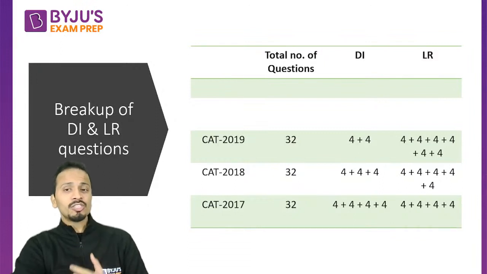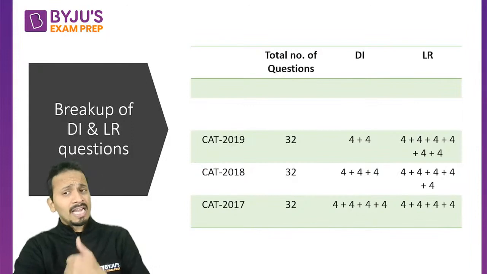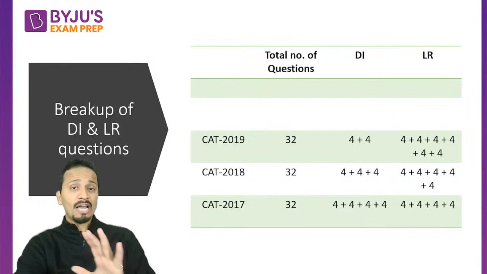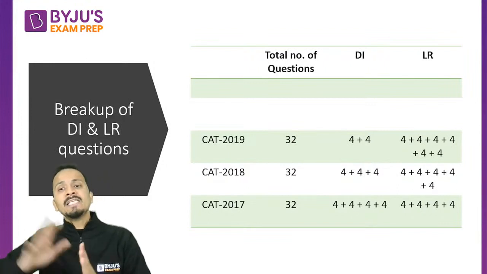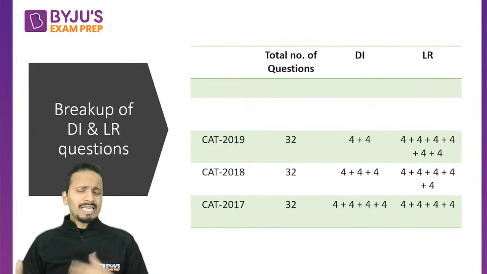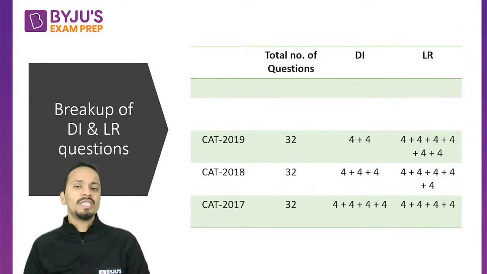The number of DI questions was further reduced by 4 questions, and now in 2019 there were only 2 sets of 4 questions each in DI. And if I talk about logical reasoning, there were 6 sets of 4 questions each. Are you understanding this fact? So year on year, the CAT authorities are increasing the weightage of logical reasoning over data interpretation. So basically, I can say that the CAT is turning more towards the logical side as compared to the calculative side.